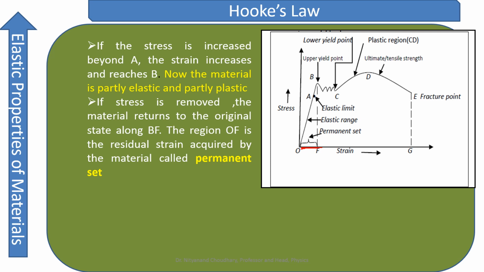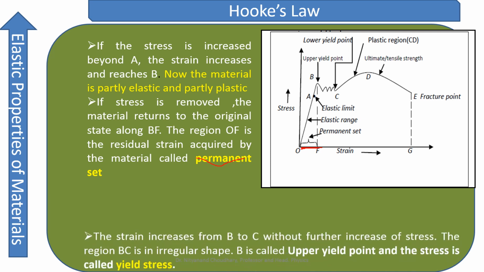If the stress is removed, the material returns to the original position along BF to OF, as I have explained. This is called the residual strain acquired by the material, called the permanent set. This OF will be called the permanent set.